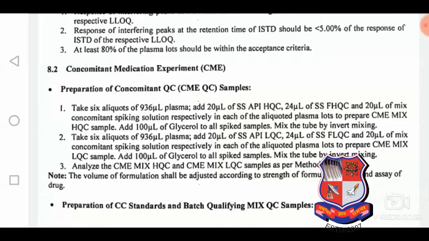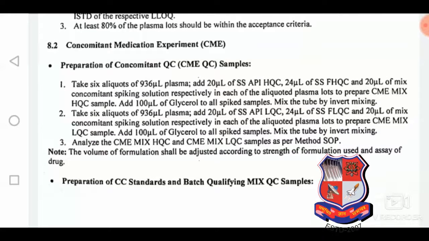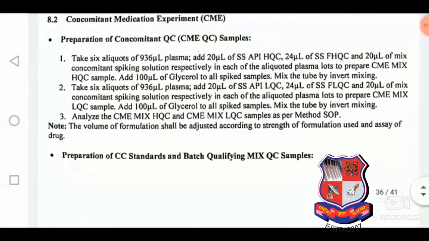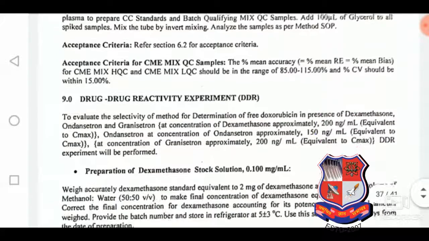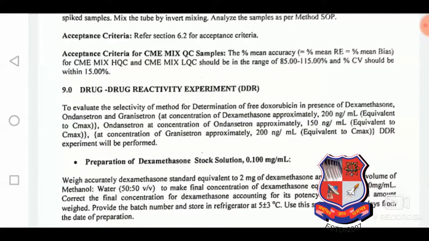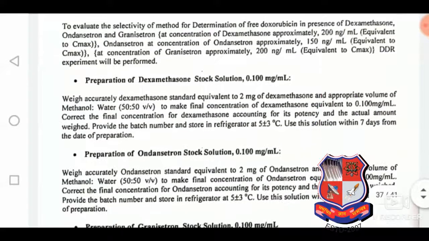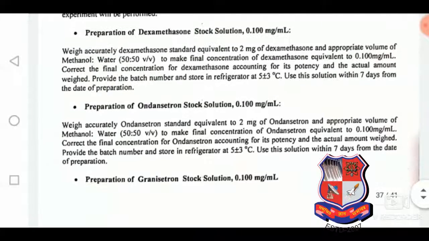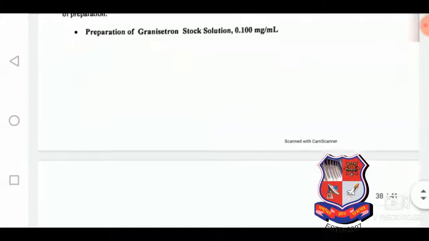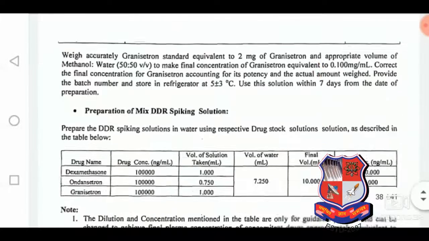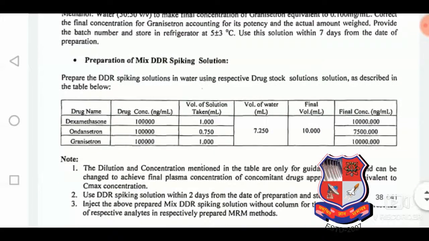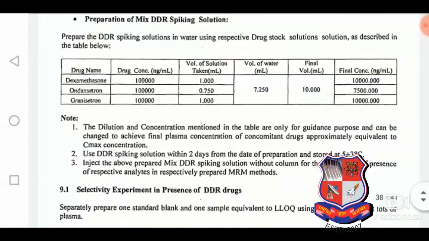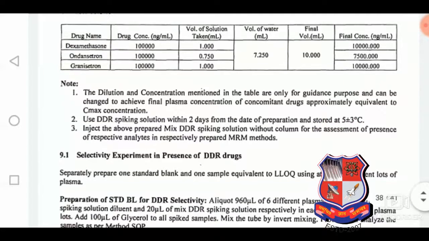Now another CME experiment is carried out in the presence of other drugs in the concomitant form. Drug-drug reactivity will also be carried out, in which we prepare different drugs like ondansetron, dexamethasone, and granisetron, and prepare the solutions with their mean analysis.